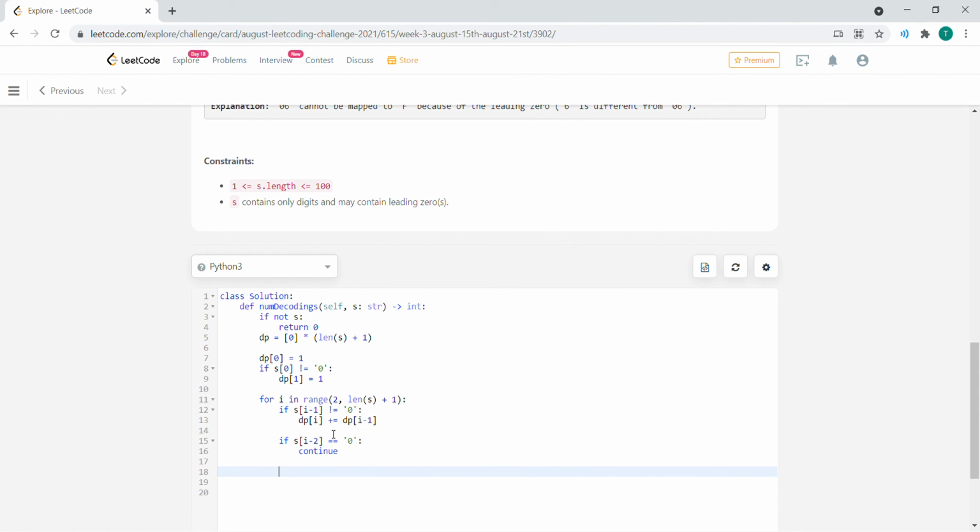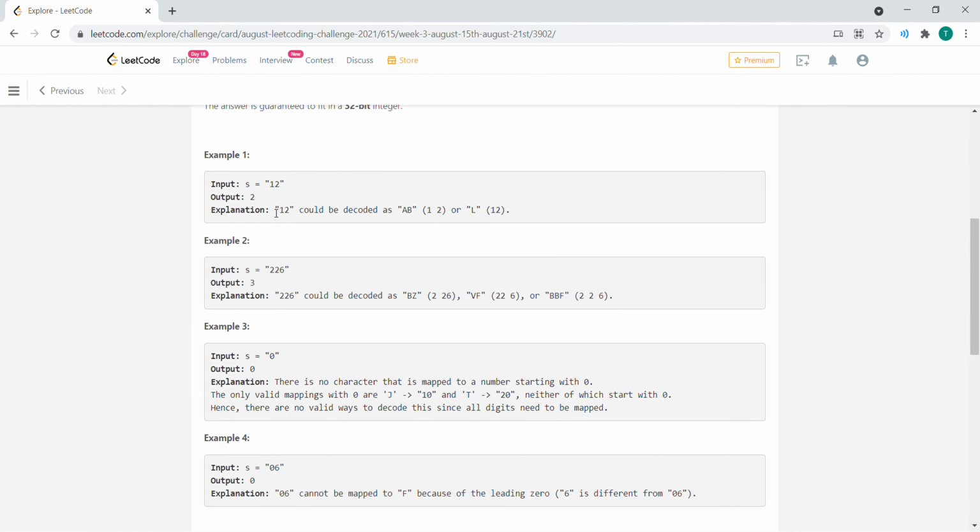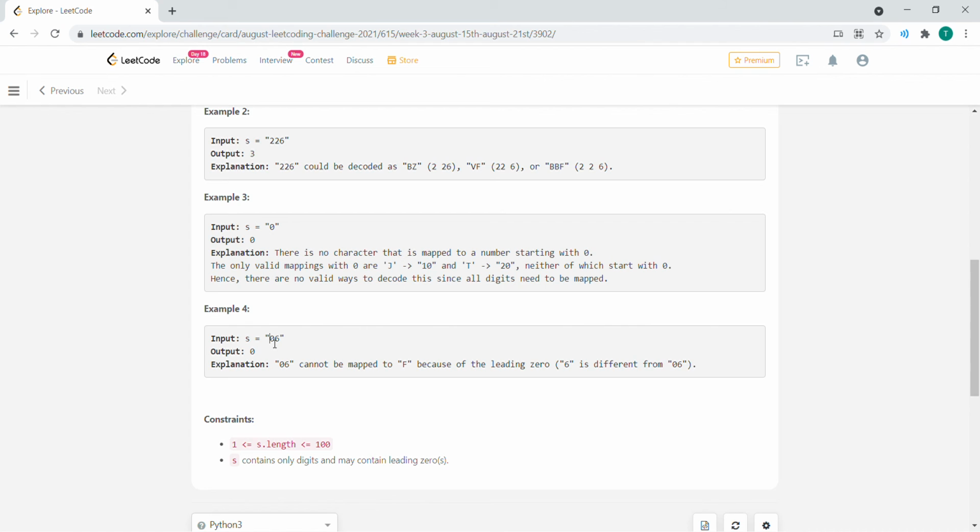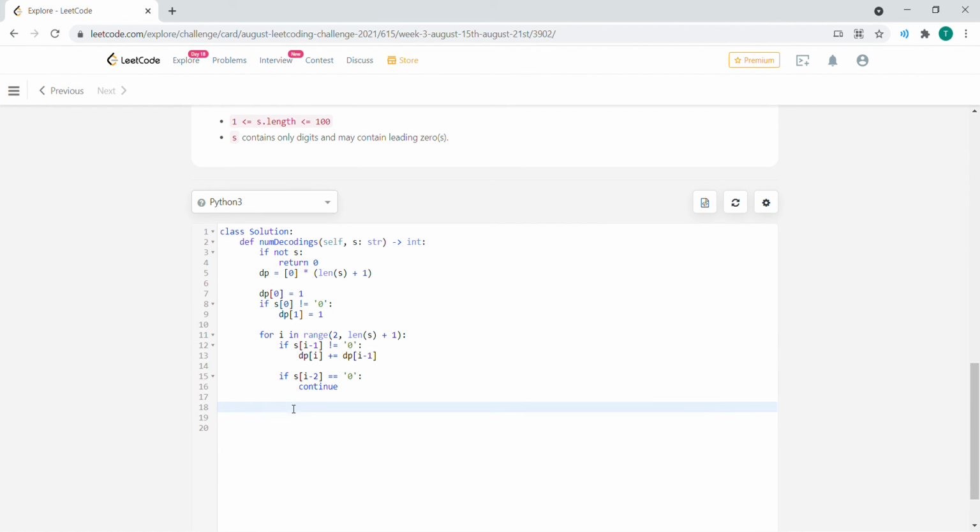For instance, if we have 0, 6, that doesn't mean anything, right? The output is 0, so we can't add anything to it. I mean, we can add 0 to it, but it doesn't mean anything, so we're going to continue.